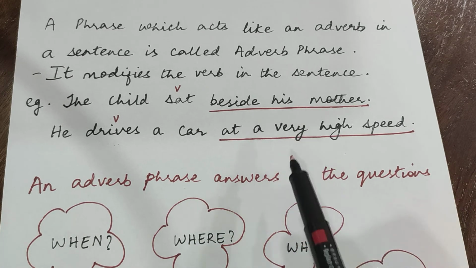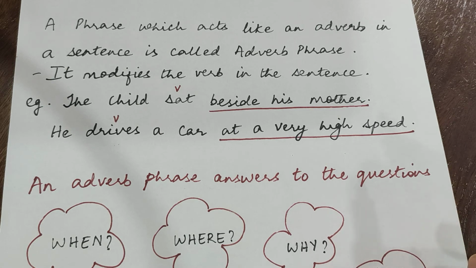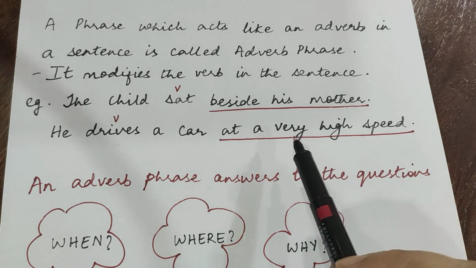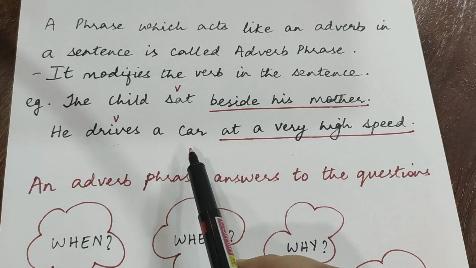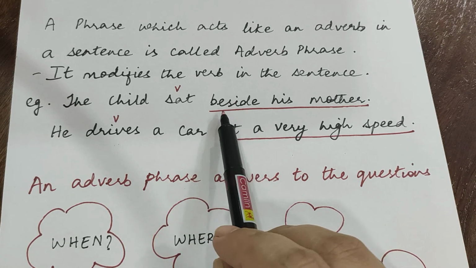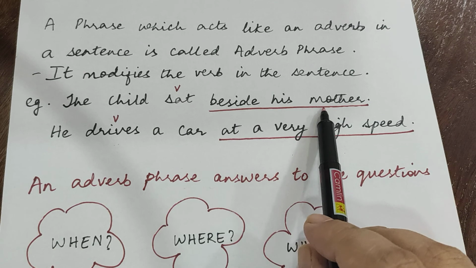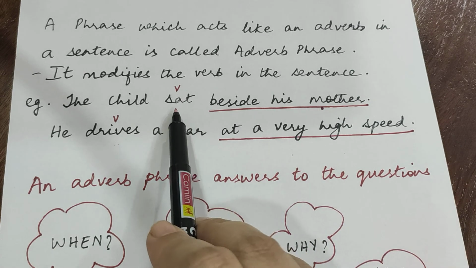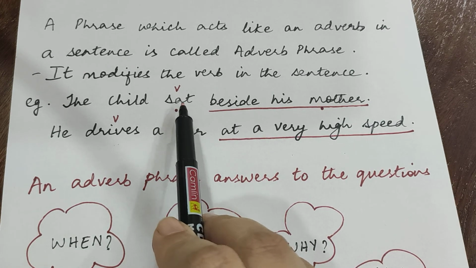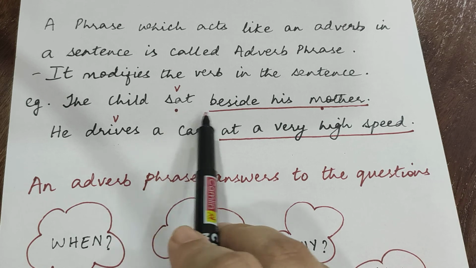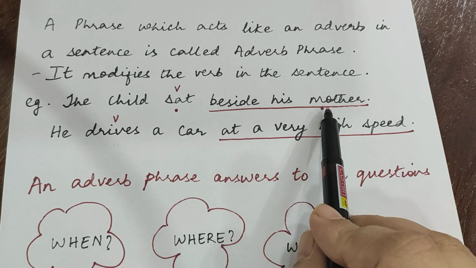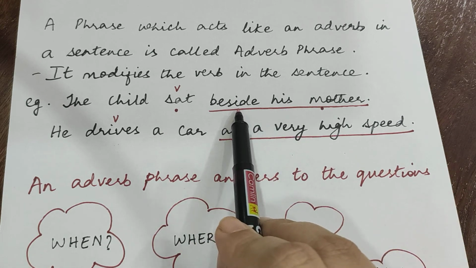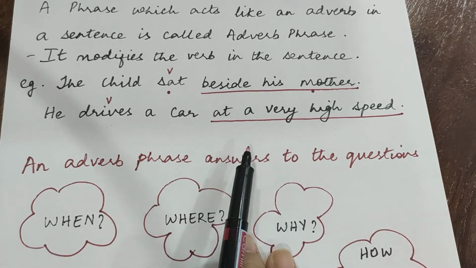Now, if I give you a random sentence and ask you to identify the adverb phrase, you will see the part of the sentence that does not have the subject and the verb. So what are the words that are left? Beside his mother. What is the verb over here? Sat. What are the words that are describing the verb? Beside his mother. Notice that this also starts with a preposition.